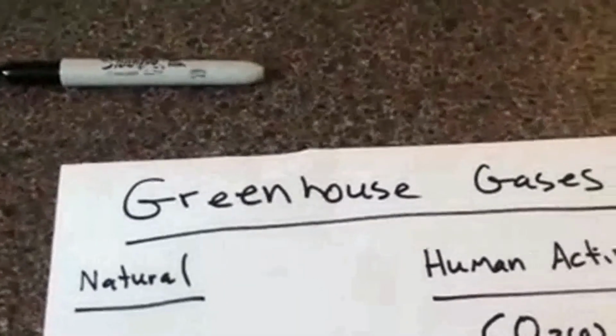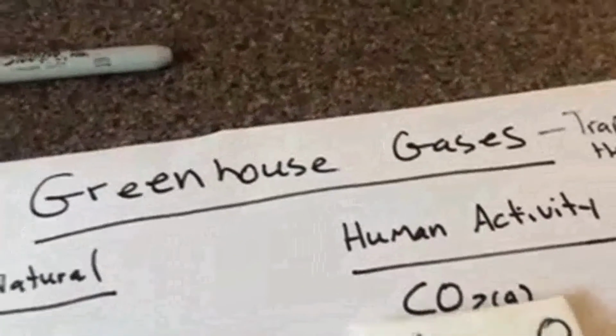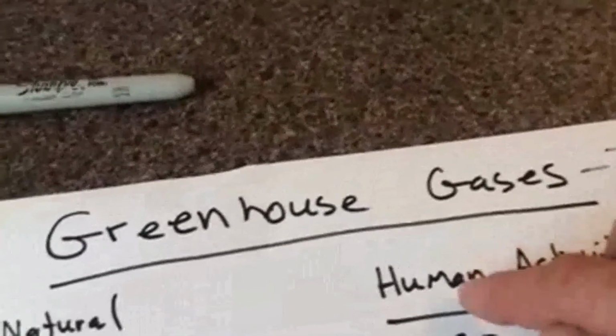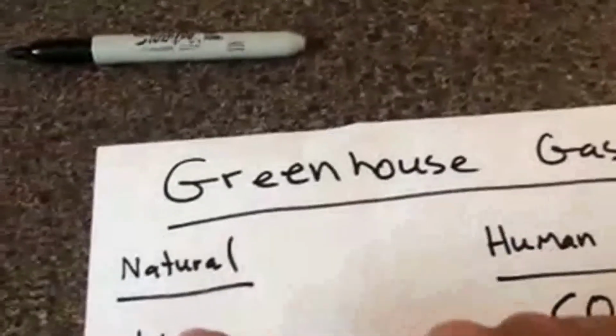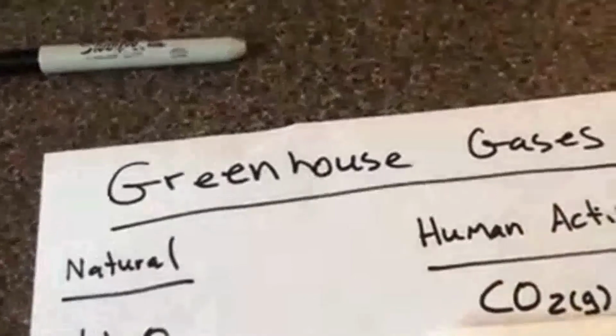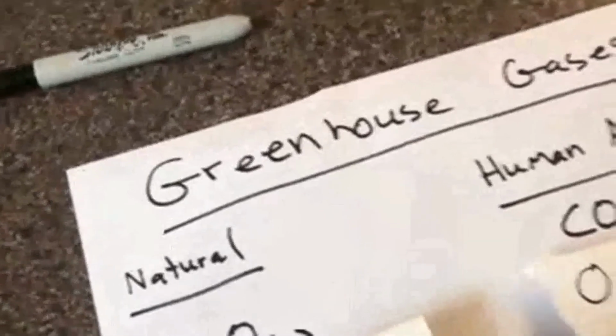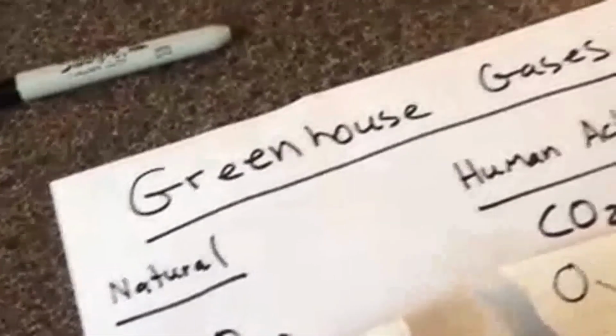And here's the reason. If you look at the water molecule, and if you look at the carbon dioxide molecule, and of course, we know that this is one carbon, two oxygens. This is two hydrogens, one oxygen. So if we look at the formula, we also know what the structure of the molecule is. As these molecules heat up, these bonds here actually start to vibrate. And they vibrate for a long, long time.